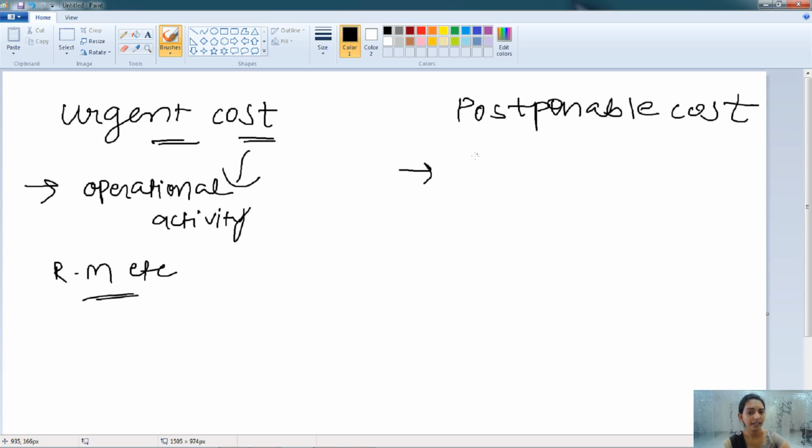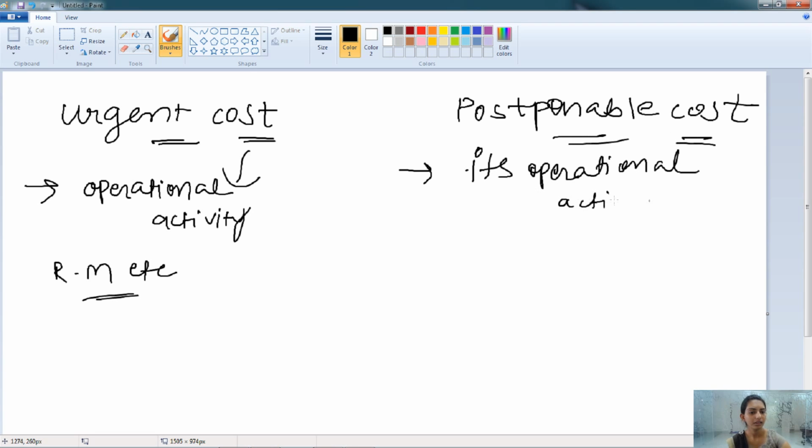Whereas if the firm does not buy a product or material at a period of time, and the operational activity is not stopped, then it is known as the postponable cost.